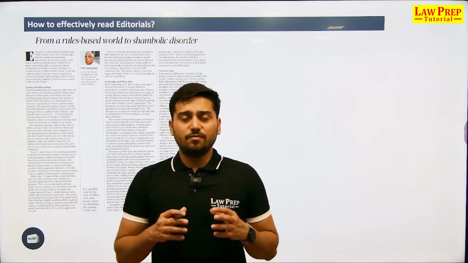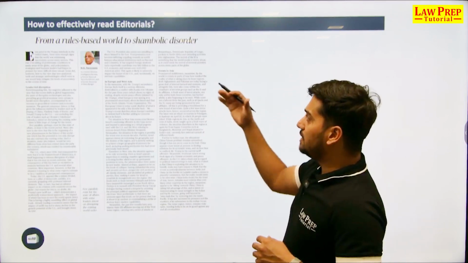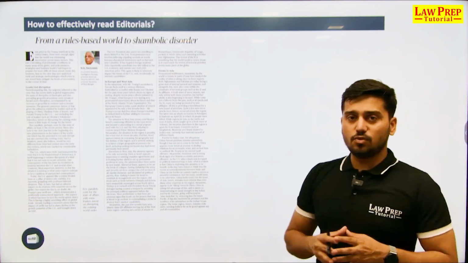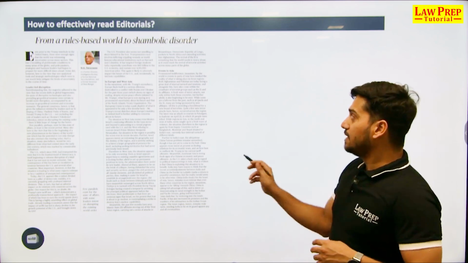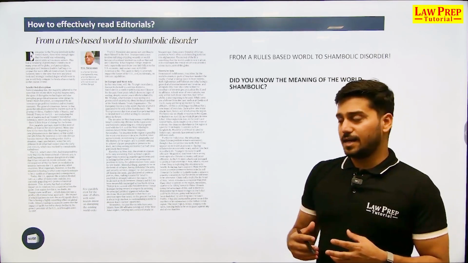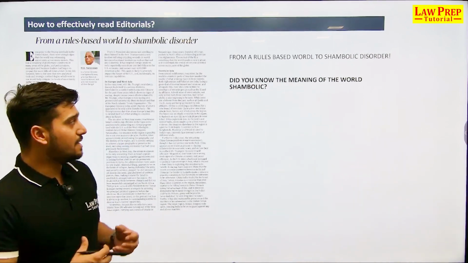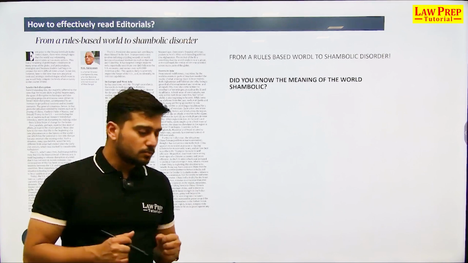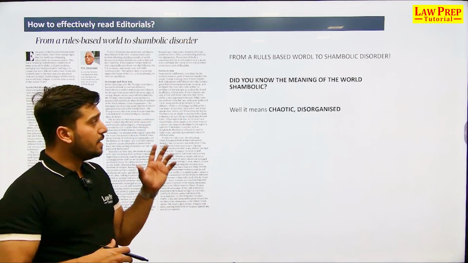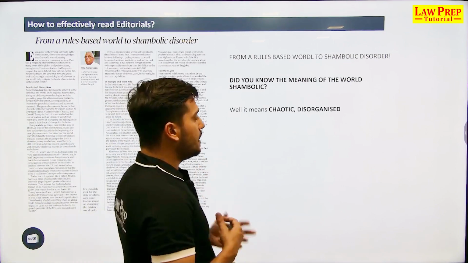For instance, I have a very interesting editorial to discuss with all of you today, "From a rules based world to shambolic disorder." Now, this was published in The Hindu. Obviously, those who read The Hindu must have seen this. Now, the moment you read this particular title, are you aware of the meaning of the word shambolic? What exactly does shambolic mean? First things first, we need to figure out the meaning of this word right there and then, the moment we come across this editorial. The meaning is chaotic and disorganized.